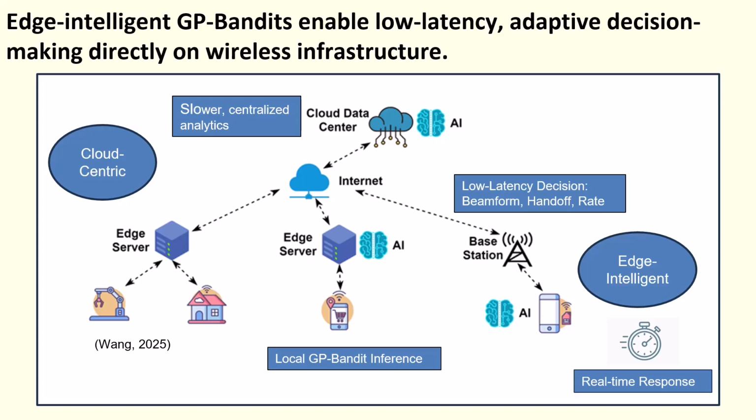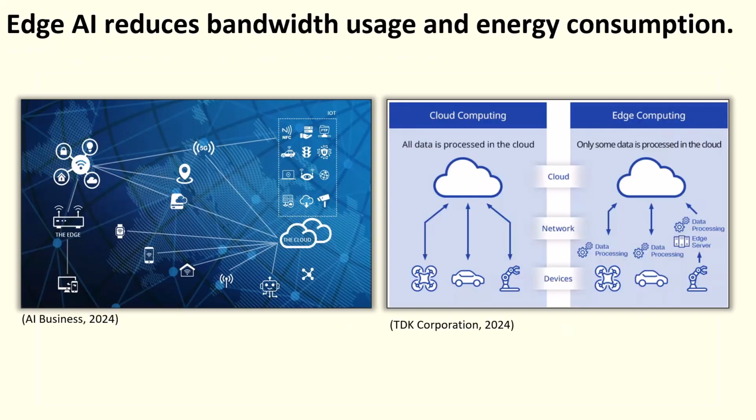But speed isn't the only benefit. Moving intelligence to the edge also helps reduce bandwidth strain and energy consumption. Let's explore how that works. Edge AI reduces bandwidth usage and energy consumption. When AI can process data locally on a router, switch, smart camera, or mobile device, it doesn't need to send every raw packet to the cloud. Instead, it filters, compresses, or summarizes the data, transmitting only what's relevant. That saves significant bandwidth, especially in high-volume settings like factories and smart cities.